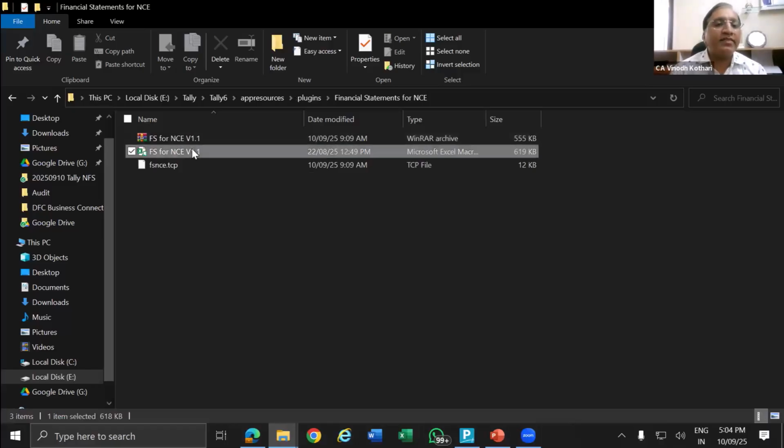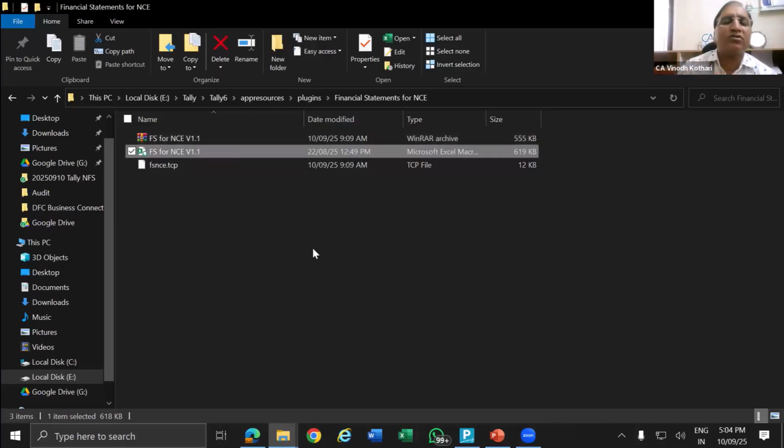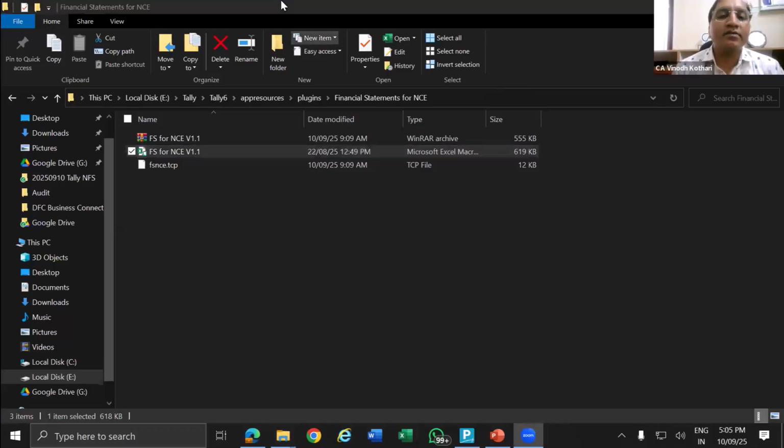So the Excel file will not be there. This is only I have downloaded it. You will get this zip file. Now this version is what? V1.1. Now if it is updated, you may get V1.2, 1.3. That is the latest version. You just update your license. New version will be downloaded automatically. Now any doubt till now? Any clarification required here? Hope till now you have understood how to extract the file. Fine. So now we go to the next part.